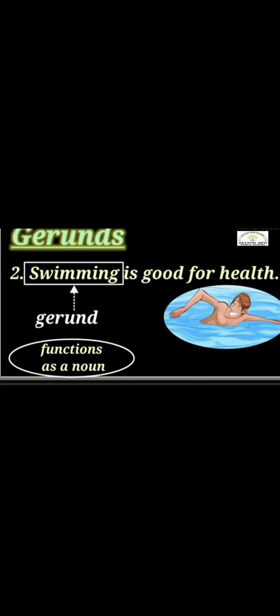Swimming is a gerund which functions as a noun, and it is used in the ing form, right? Another example I can tell you, walking is a good exercise. So walking, again, it functions as a noun and it is a gerund because it is used in the ing form. So remember, gerund is used in ing form and it functions as a noun.